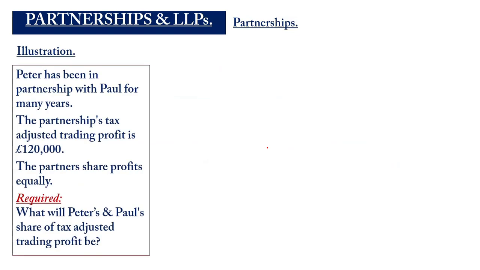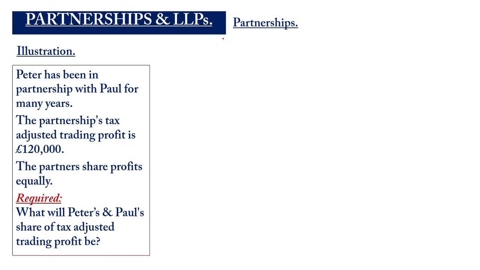If you look at this illustration, Peter has been in partnership with Paul for many years. The partnership tax adjusted trading profit is £120,000, meaning every necessary payment to whoever is entitled to, be it Paul or Peter, salary, interest on capital, or what have you, has been netted. The partners share their profit equally. So we are supposed to calculate Peter's and Paul's share of the tax adjusted trading profit.